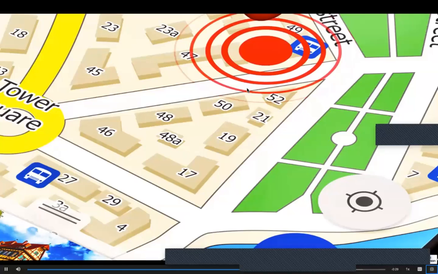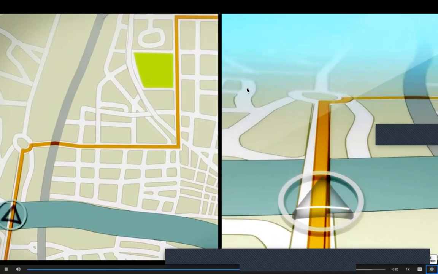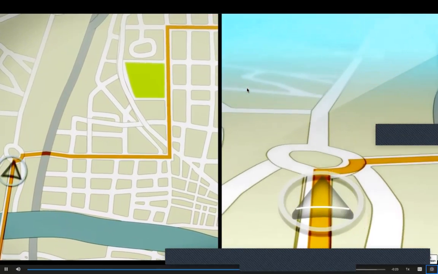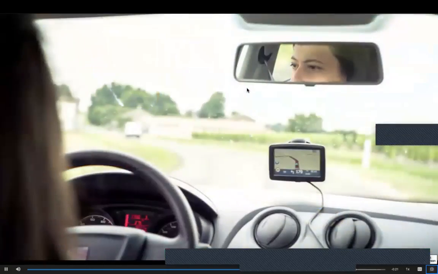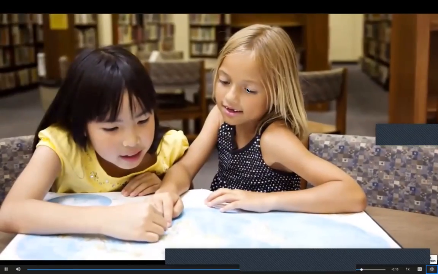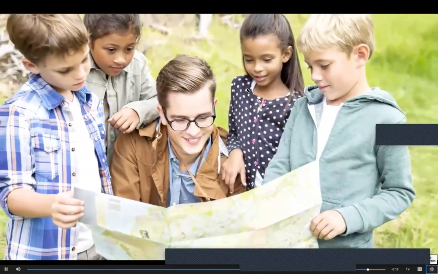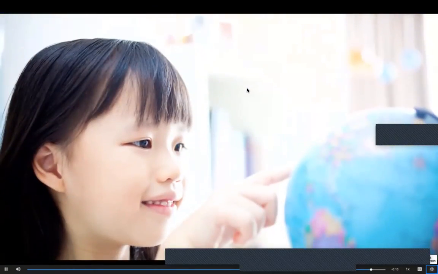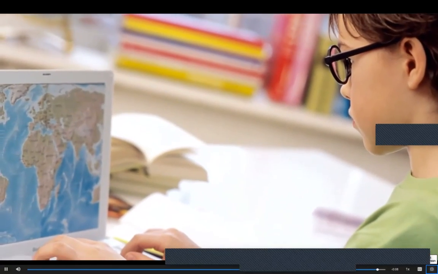GPS helps people see where they are on a map and which way they need to go, and about how long it will take to arrive there. Have you ever seen someone using GPS? Maps help people gather information, answer questions, and get places. The next time you look at a map, think about all the different kinds of information you can gather from it.